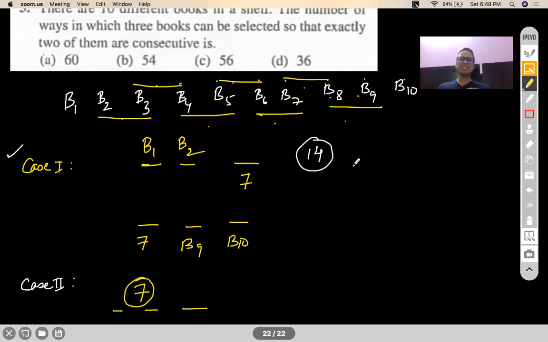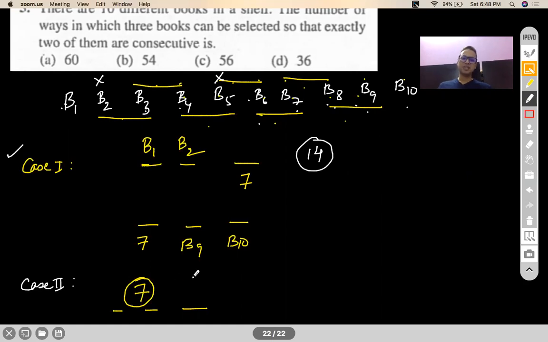Now the third book that I have to pick up, let us say I pick the B3, B4 pair. If I pick the B3, B4 pair, I cannot pick B2 and I cannot pick B5. I can only pick from B1, B6, B7, B8, B9, B10. So for any one of these 7 pairs, you can pick the third book in 1, 2, 3, 4, 5, 6 ways. So 7 into 6, 42 ways for your case number 2.